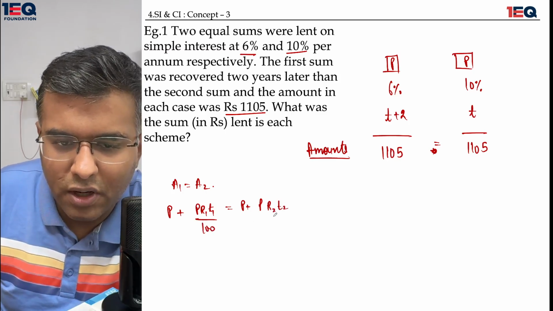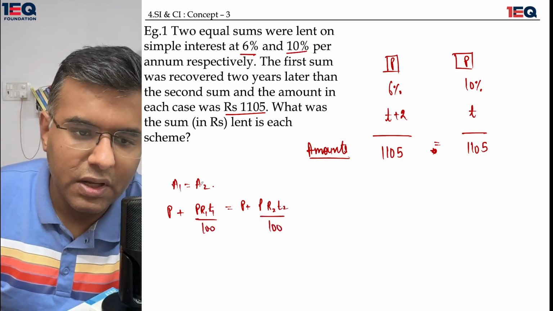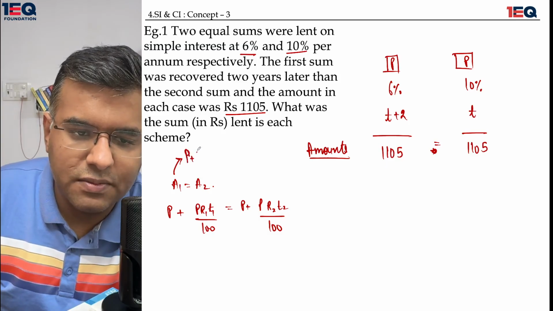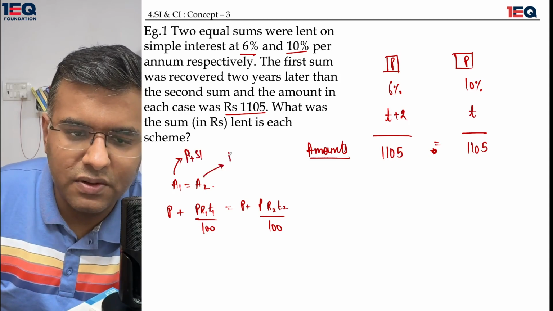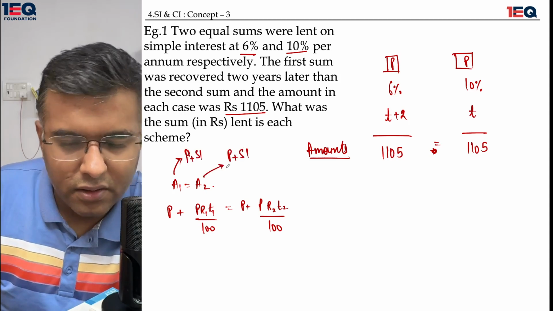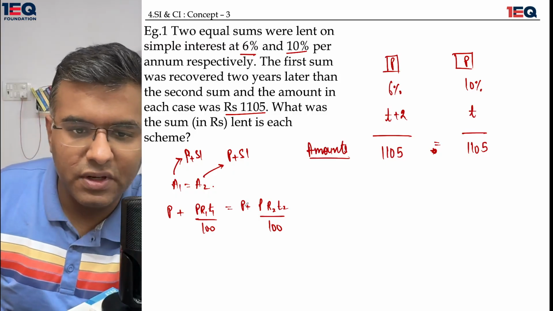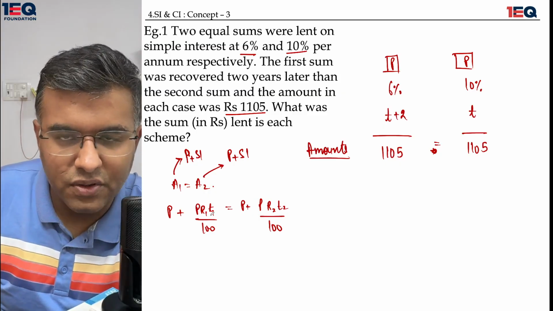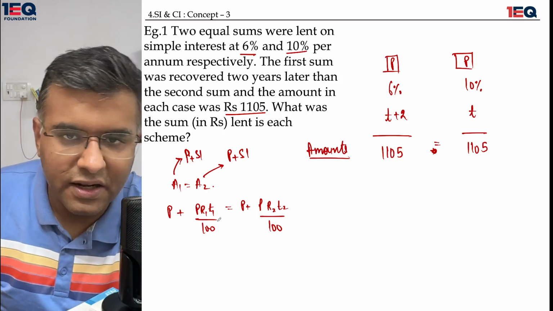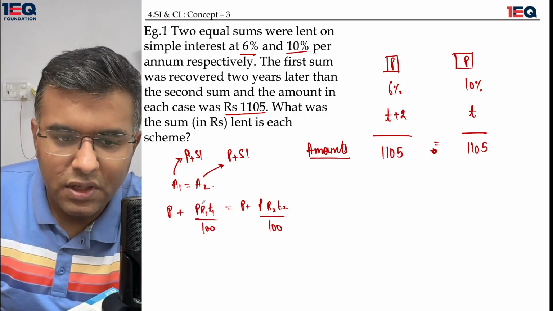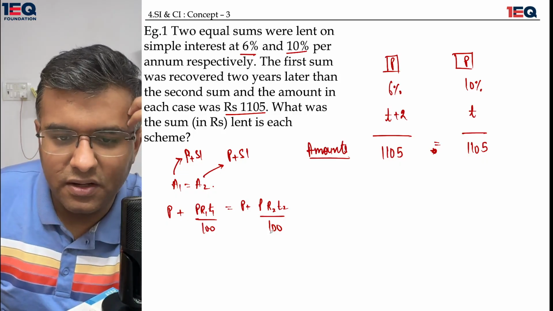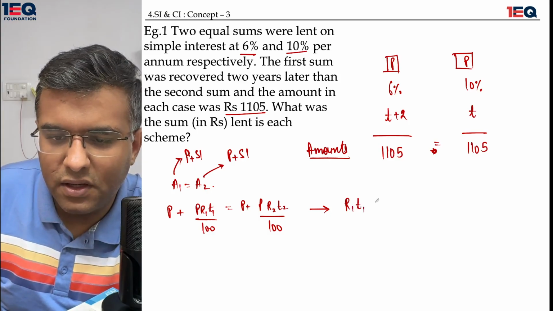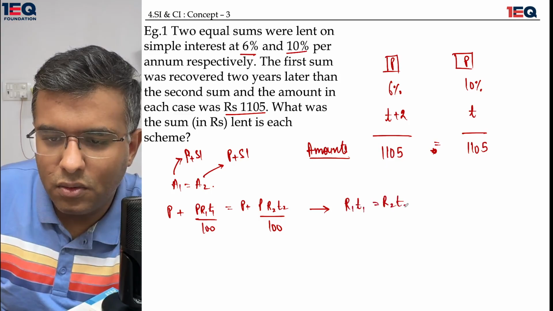This is going to go under 100 and this is going to go under 100. This is me talking about amount. Amount is equal to principal plus SI. Similarly, amount 2 is also going to be principal plus SI. The only difference is that the simple interest on both the sides are different. The principal gets cancelled out because the other side would go to the other end and become minus. It will cut out to 0. The principal would get cut off from here as well. The 100 would also get cut off. The output which I get from here is R1 T1 is equal to R2 T2.